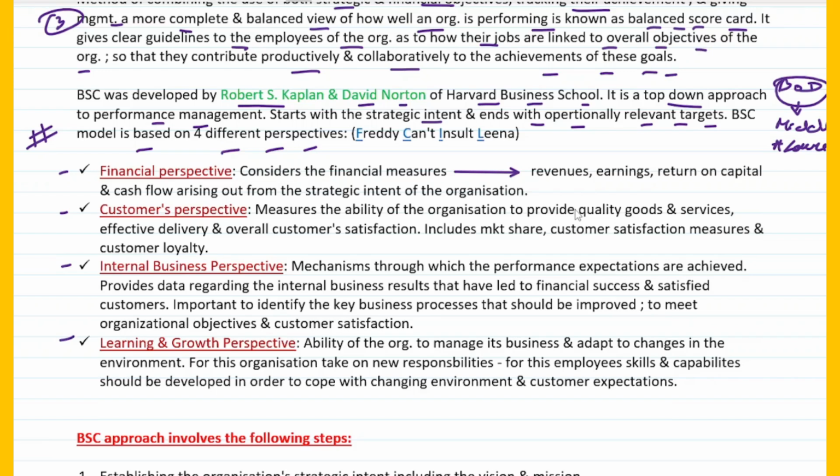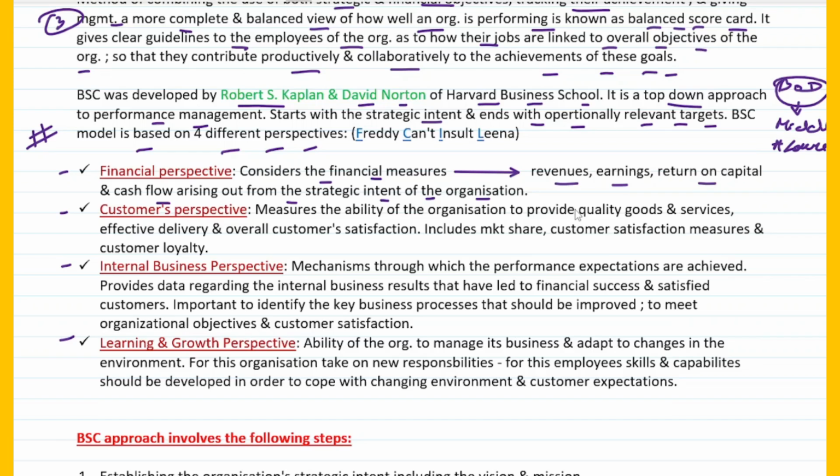Okay, let's understand what exactly the financial perspective is. The financial perspective is nothing but it considers the financial measures. What are the various financial measures? It can be revenues, earnings, return on capital and cash flow arising from the strategic intent of the organization. Nothing but what we learned in financial objectives, the same is the financial perspective. So you can see the thing we learned when we learned about financial objectives was increasing revenue. So revenues, earnings, that is EPS, return on capital, or you can say even ROCE, return on capital employed, and cash flows that arise from the strategic intent of the organization.